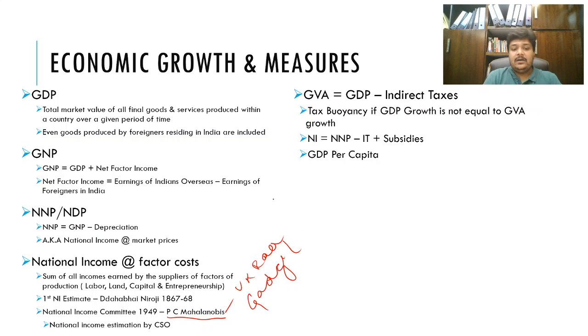So they suggested that the national income must be estimated by the Central Statistical Organization. So even today, national income is measured by the Central Statistical Organization.